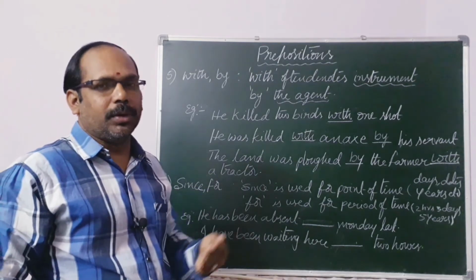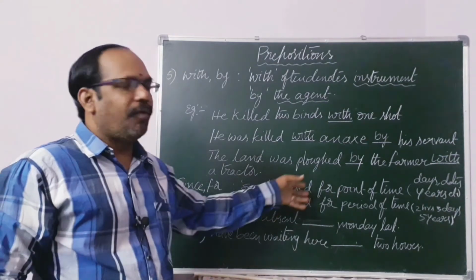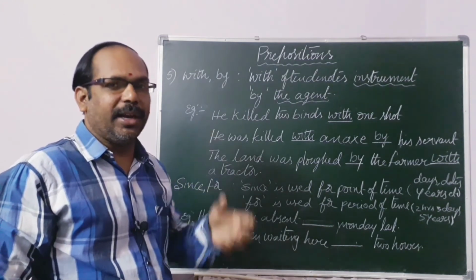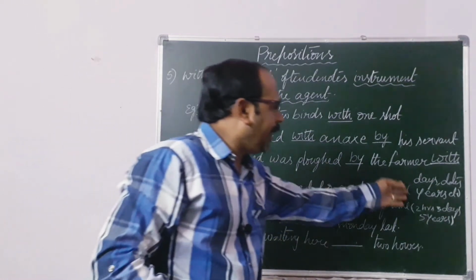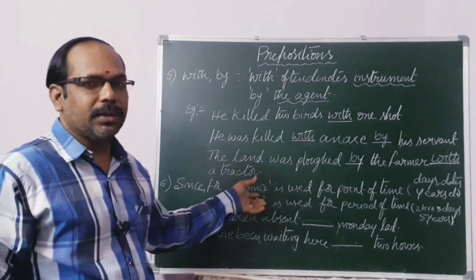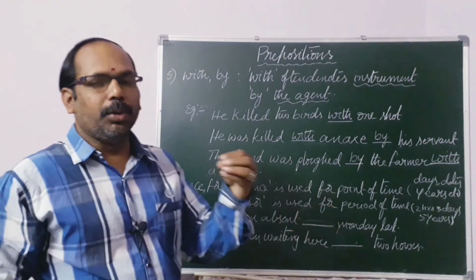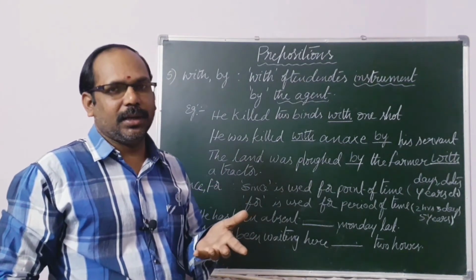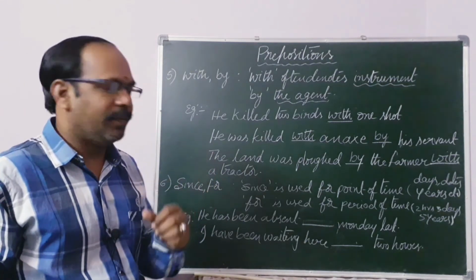We have already known what is since and what is for. Since denotes point of time, a particular time, the time of a date or a day, the name of a day, the name of a month and the name of a year. Days, dates, years and a particular time we can mention with since. And for is used for a period of time. Period means 2 minutes, 3 hours, 4 weeks, 5 months, 6 years, like that. There is no particular time in it, but there is some time that is called a period.